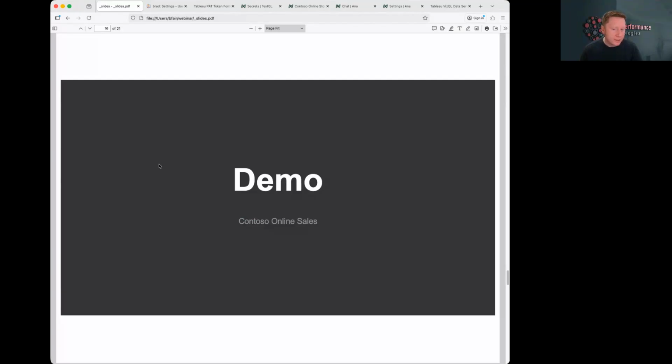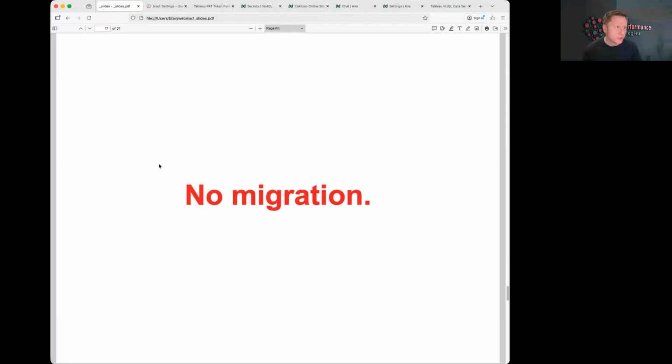and point out that we were able to get Anna connected to Tableau and use it without having to migrate anything to anywhere else. You didn't see me set up a new data warehouse or redefine metrics. The data stayed in Tableau where it already was, where it was already governed.